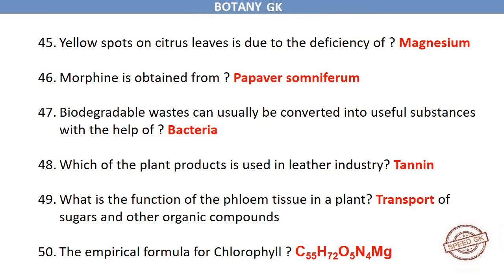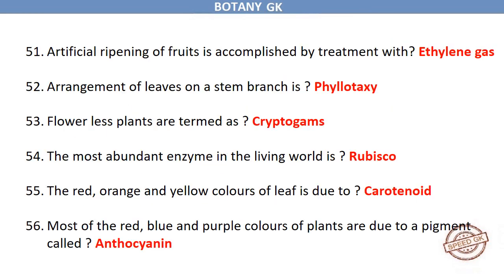Tannin. What is the function of the phloem tissue in a plant? Transport of sugars and other organic compounds. The empirical formula for chlorophyll is C55H72O5N4Mg. Artificial ripening of fruits is accomplished by treatment with ethylene gas.